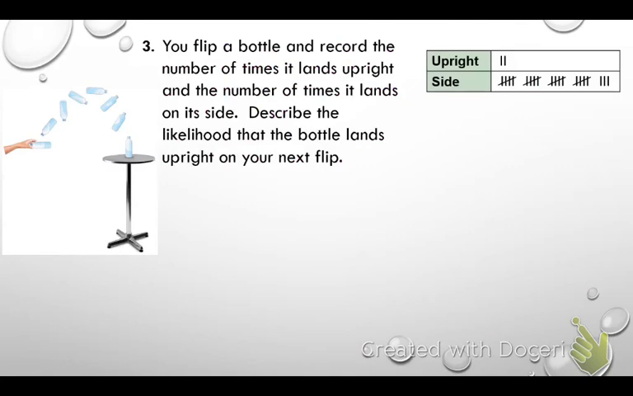All right, we've got another scenario here. It tells us that you flip a bottle and record the number of times it lands upright and the number of times it lands on its side. Describe the likelihood that the bottle lands upright on your next flip.